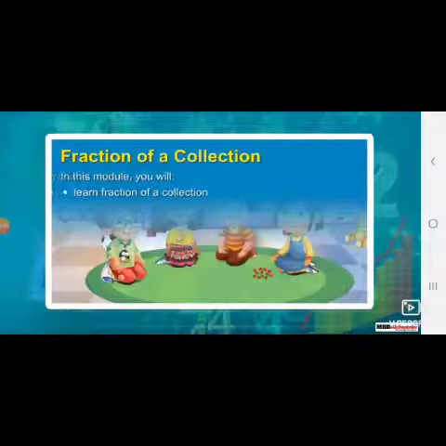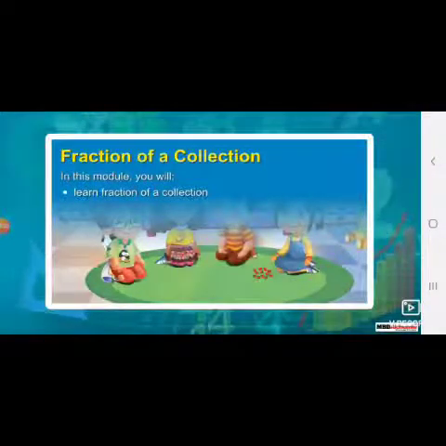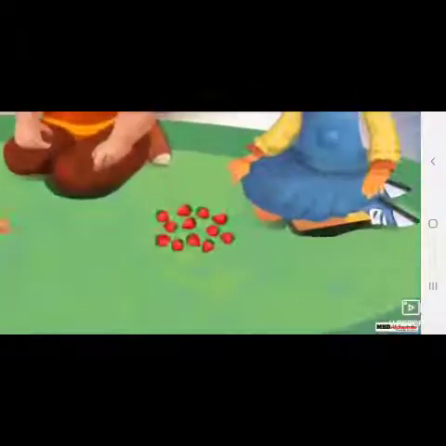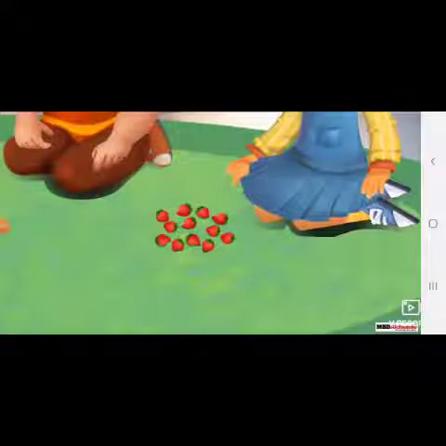In this module, you will learn fraction of a collection. Alicia has 12 strawberries with her. She wants to distribute them into 4 equal groups. She divides the strawberries into halves first. She finds there are 6 strawberries in each group.